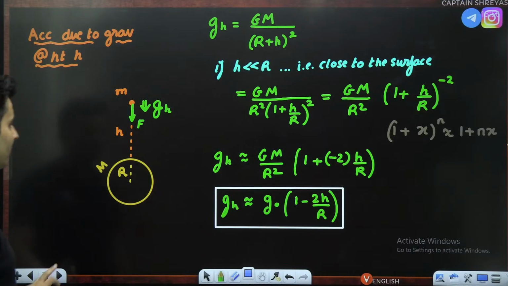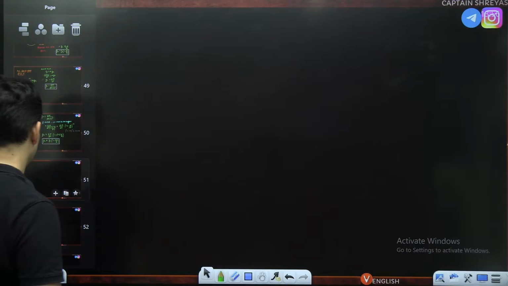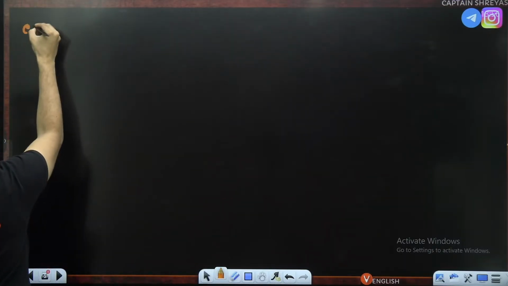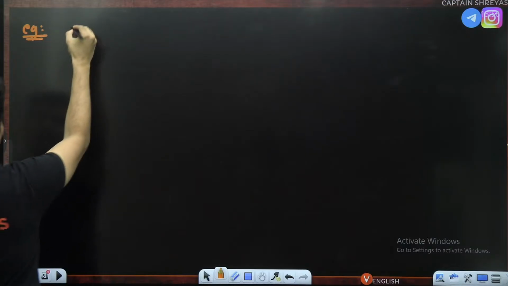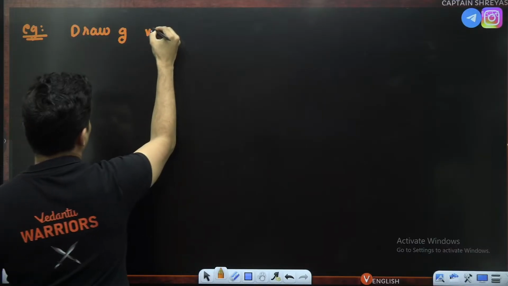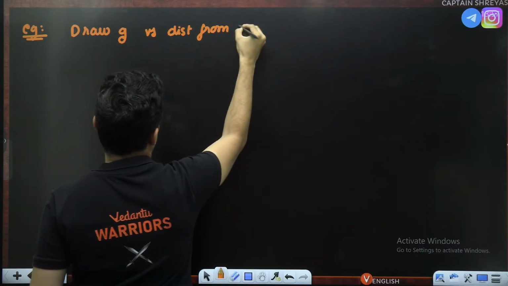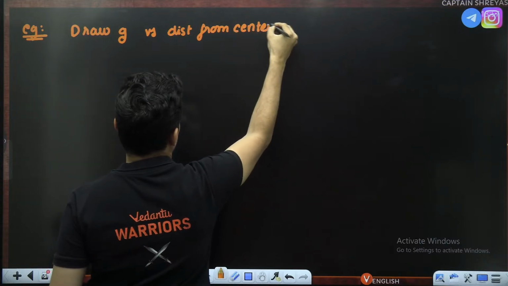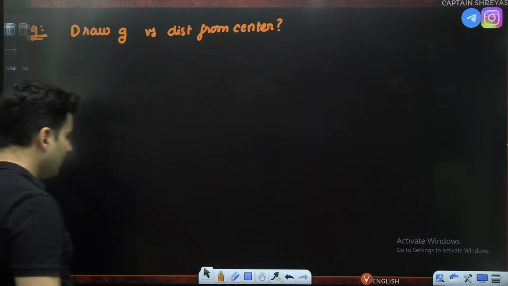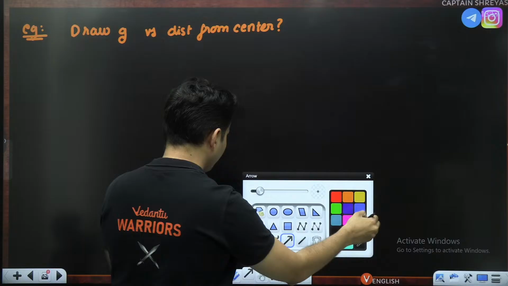Let's start solving some questions based on acceleration due to gravity, of course. Draw g versus distance from the center. How will the graph look like for acceleration due to gravity versus the distance from the center? Let's see.